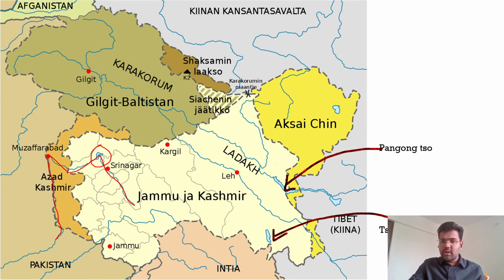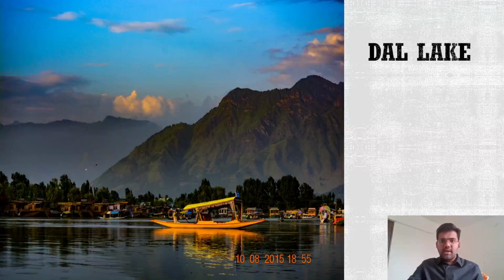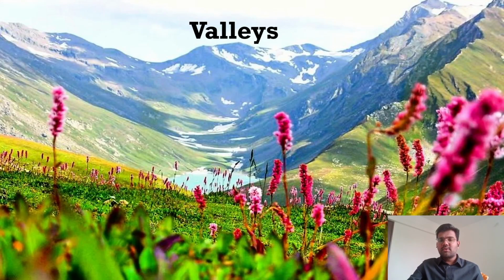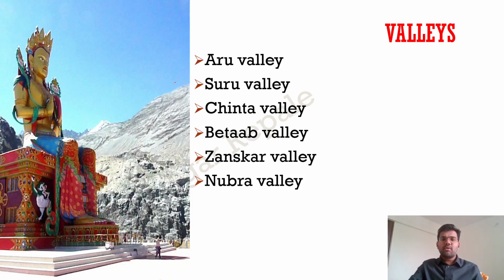Next, this is So Moriri, Pangong So, we just talked about. Both the Pangong So and So Moriri are saline lakes, but the Dal Lake and Wular Lake, of course, are sweetwater lakes. Next, let us talk about some valleys. These are the important valleys. From an exam perspective, only the names are important. They can ask you which valleys are present in Jammu and Kashmir. So Aru Valley, Suru Valley, then Chinta Valley, Betab Valley, Dhanskar Valley, and Nubra Valley.